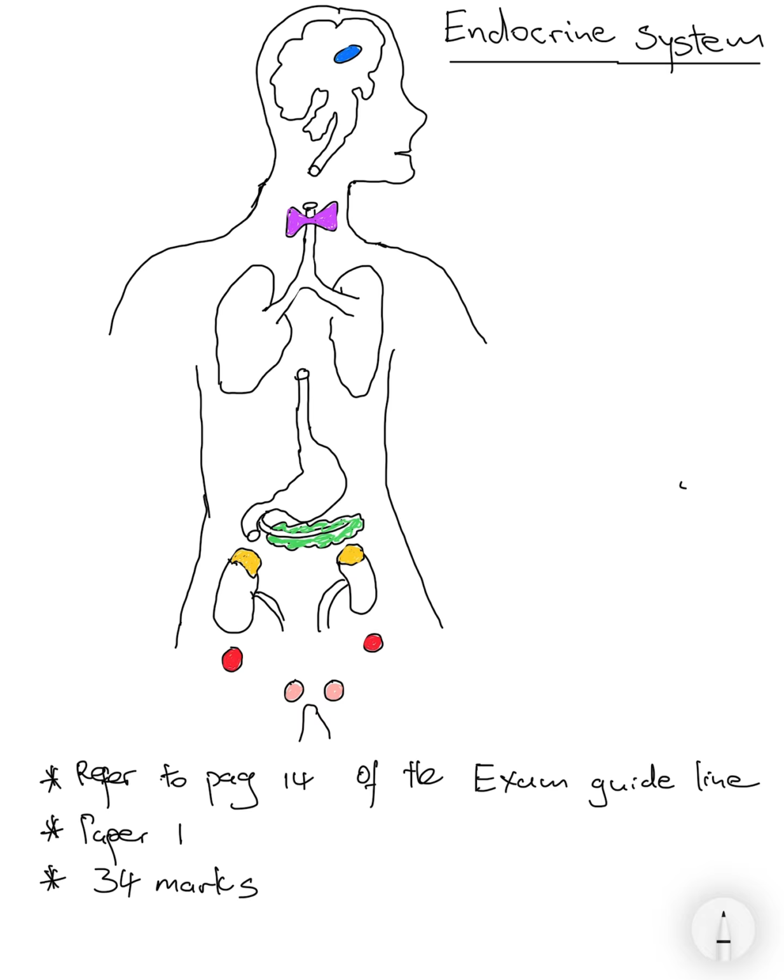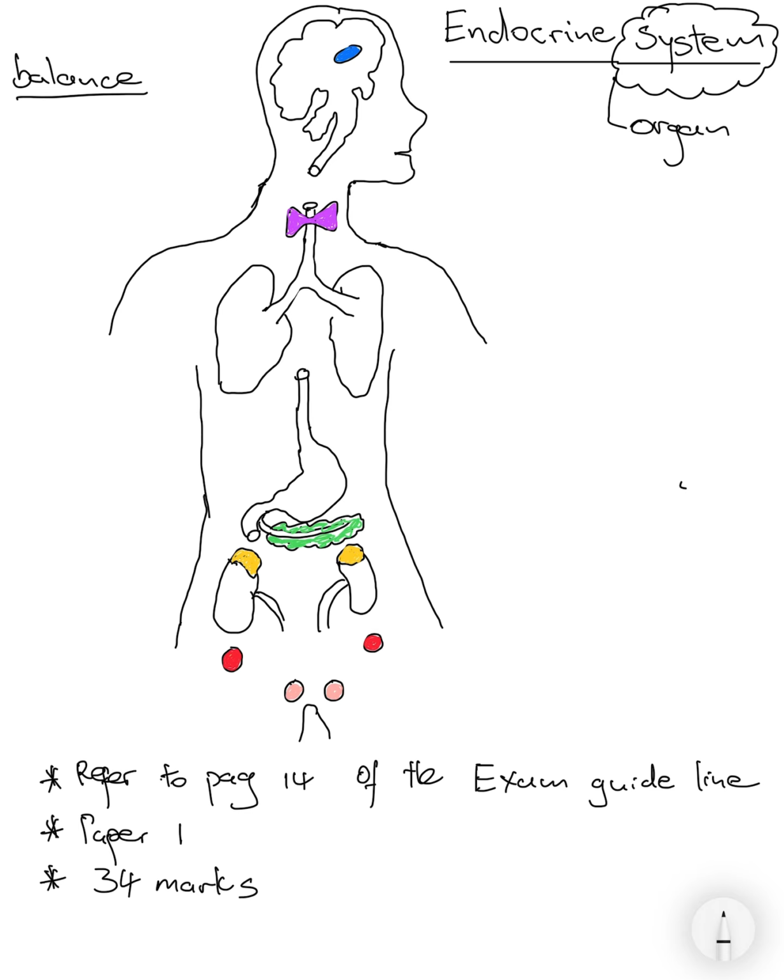In life sciences, when we're talking about a system, automatically what should ring a bell is that in a system I have organs working together to perform one particular function. In this instance, it's to maintain balance of the internal environment.